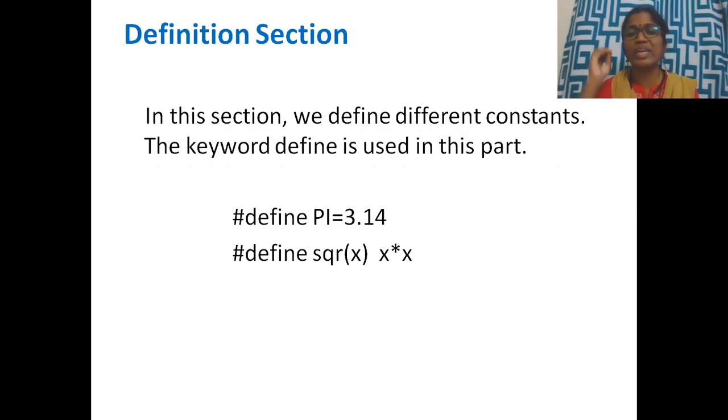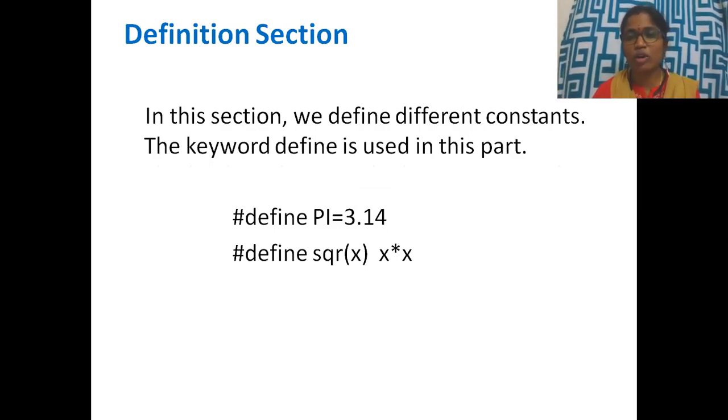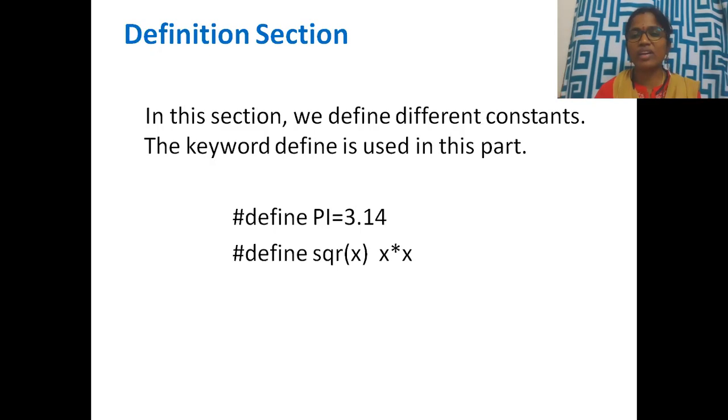The next section is the definition section. This section is used to declare constants in the program. We use constants because our programs are used for scientific purposes also. A simple constant, as we all know, is pi. The value of pi is equivalent to 22/7 sometimes, otherwise we take it as 3.14. This can be defined in the definition section. In this section, we define different constants. Remember, include was a keyword; define is the keyword used here.